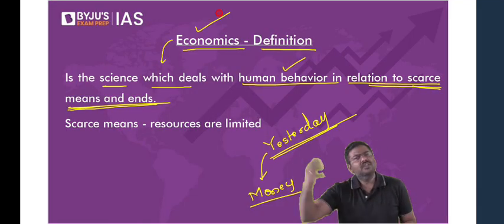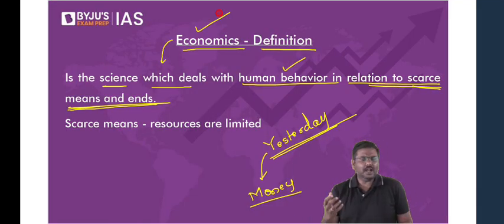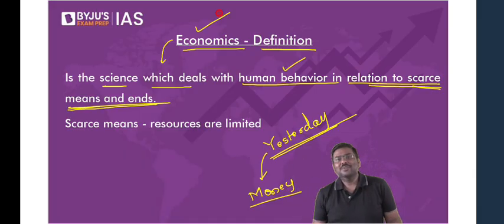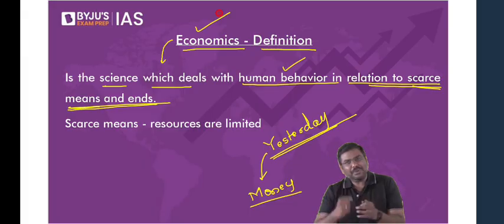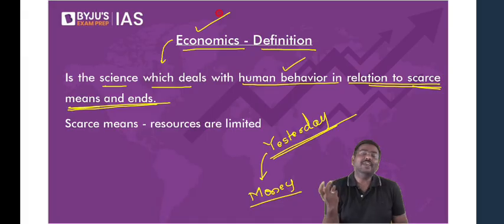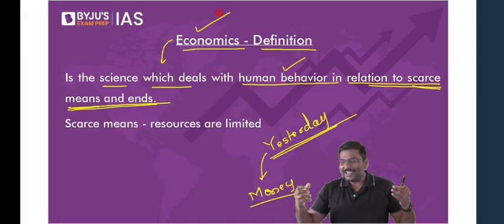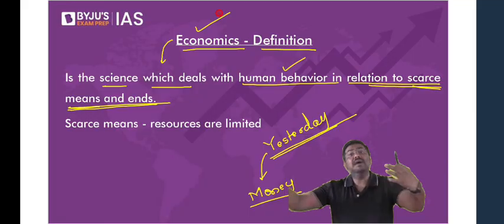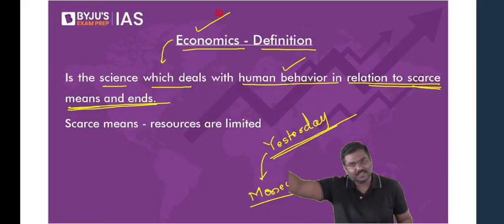Even the Government of India has a limited amount of money. Because some of you will tell me, sir, the Government of India can keep on printing money. Absolutely not. Some of you will ask, sir, why do you give an example of government? Government has all the powers, they can keep endlessly printing money. No, that will create imbalance in the economy. How, etc., we'll discuss that later.